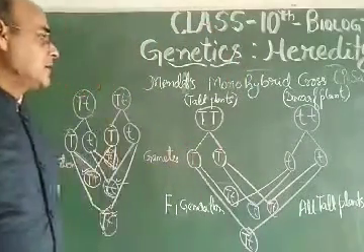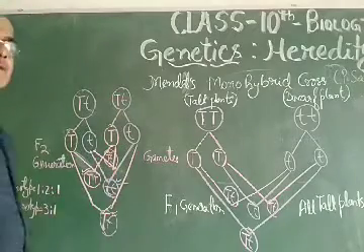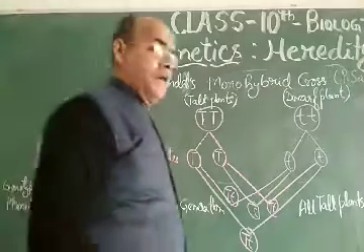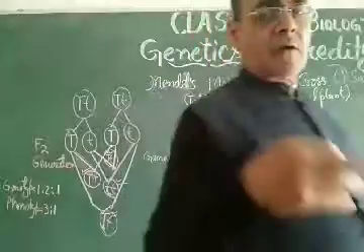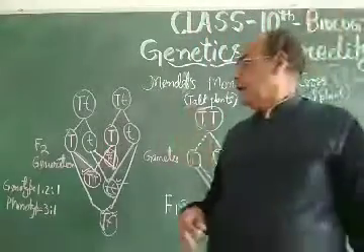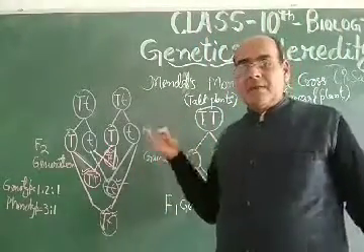So my dear students, this is all about the monohybrid cross done by Mendel, taking one character, that is the tallness and dwarfness of the plant. So dear students, let us revise it.